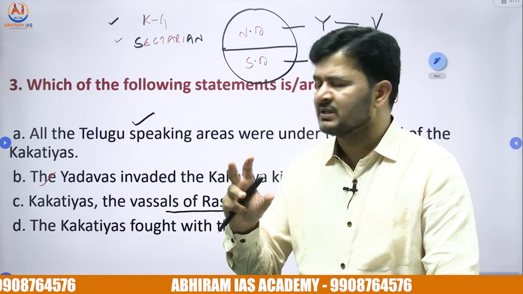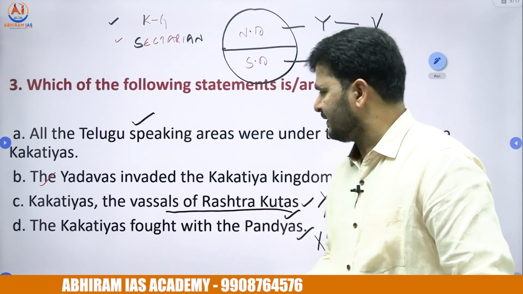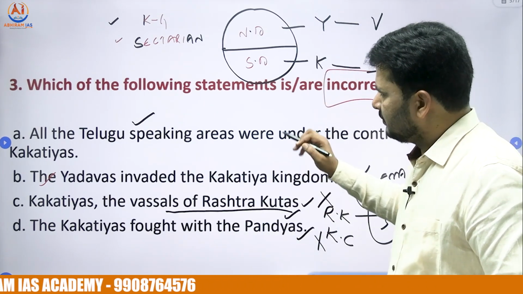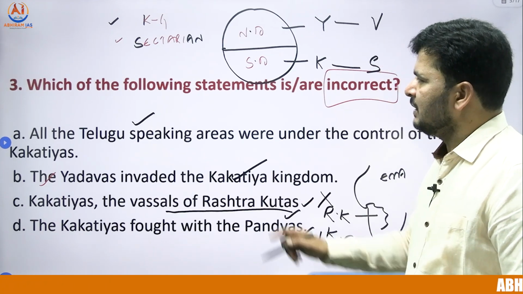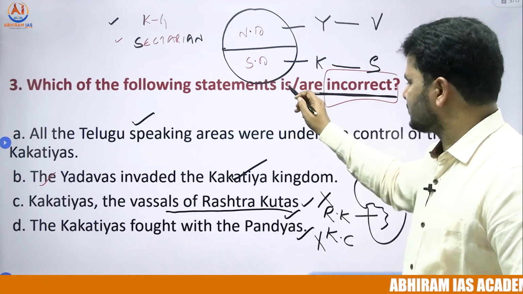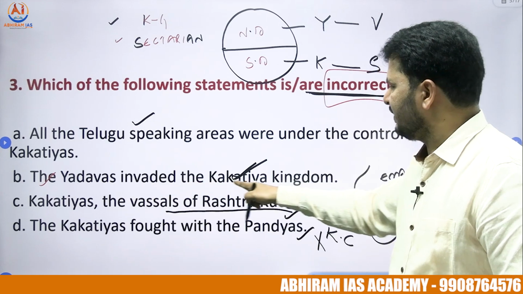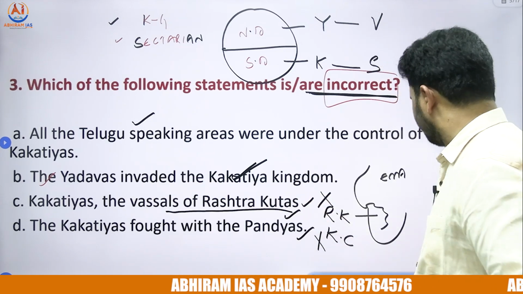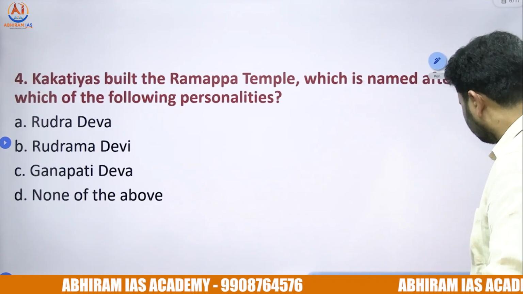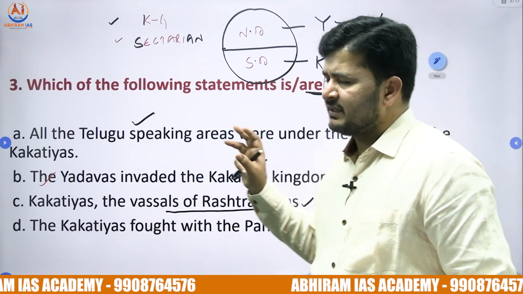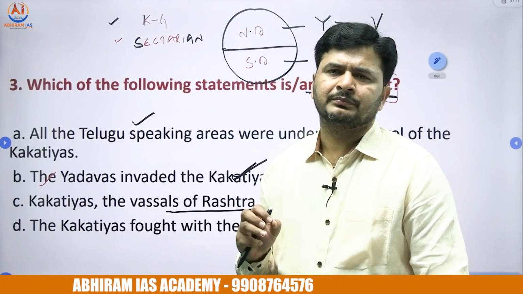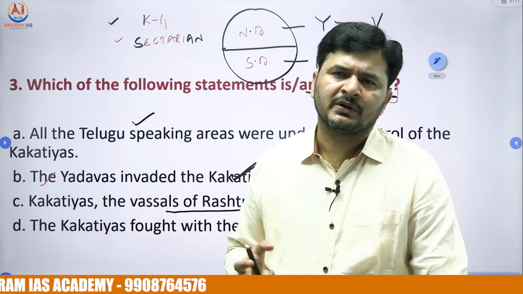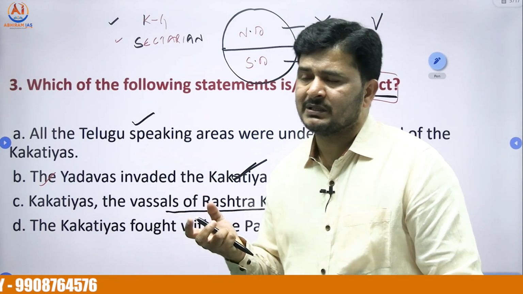On a few occasions Kakatiyas were defeated by the Yadavas. So the right answer for the third question is option B. The question is on the incorrect statement, that the Yadavas invaded the Kakatiya kingdom. It's an incorrect statement. To answer the question, you need this knowledge. Then only can you go for an accurate answer.